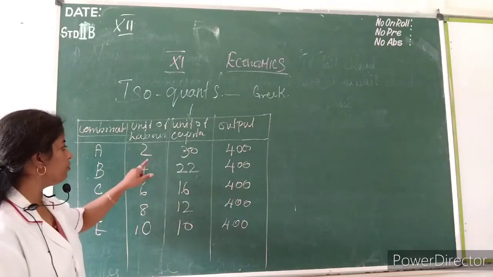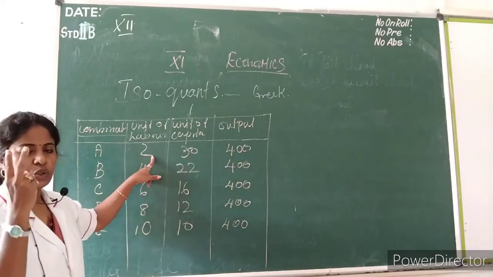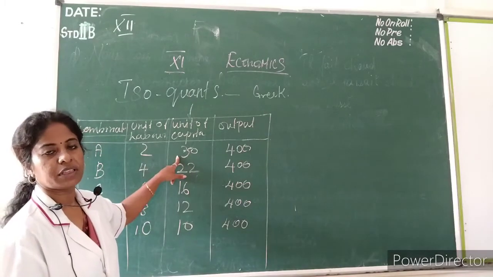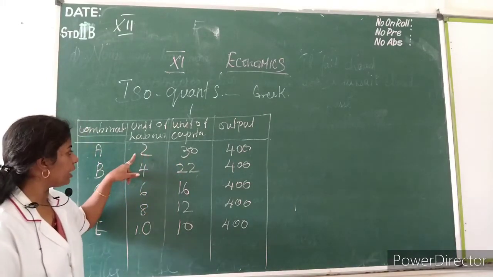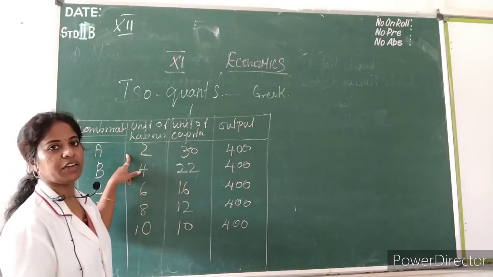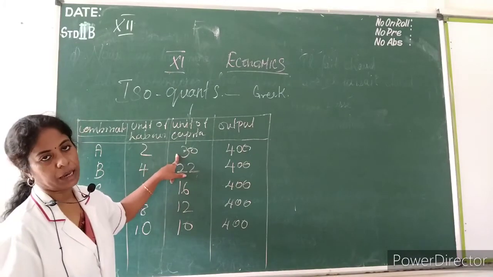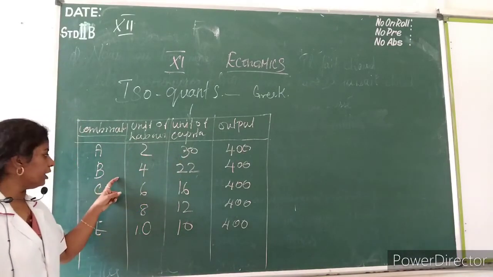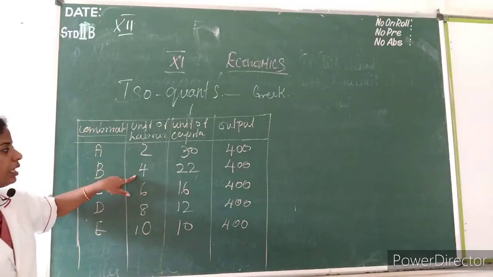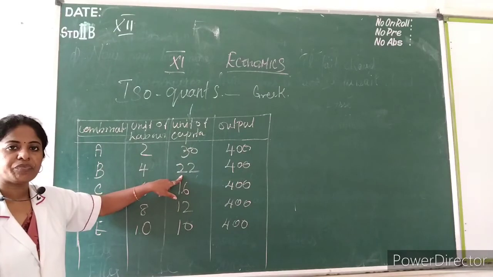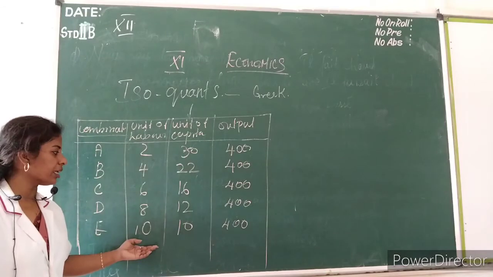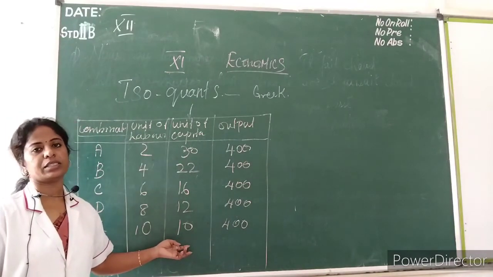In the first combination, they have taken 2 units of labor but more units of capital. Initially they have taken 2 units of labor and 30 units of capital. At the second combination, they have increased the labor and decreased the capital. See, by combination E, the labor started to increase and capital started to decrease.